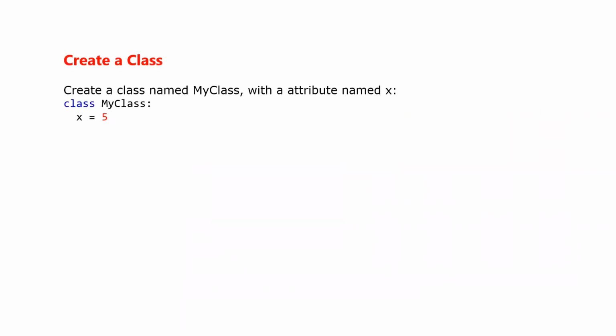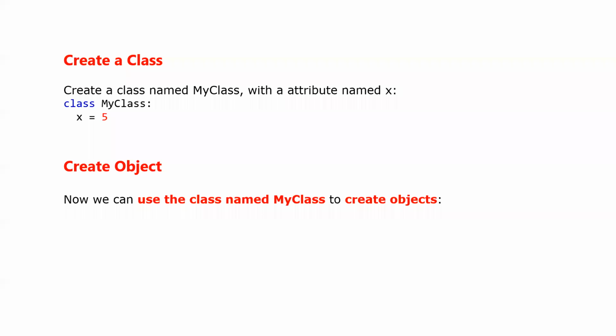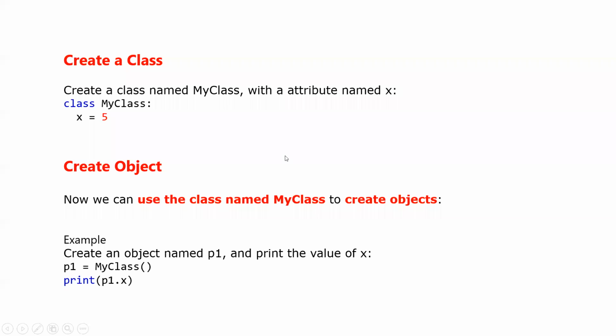Then we came to the important case of how classes are defined. Classes are defined with the keyword class, just as a function is defined using def. Then we discussed indentation, which is important, white spaces like here. When we create a class, we can use that class by creating an object. Here p1 is the object created from the blueprint of my class. Currently it is the simplest class we can define, and we are just printing p1.x.